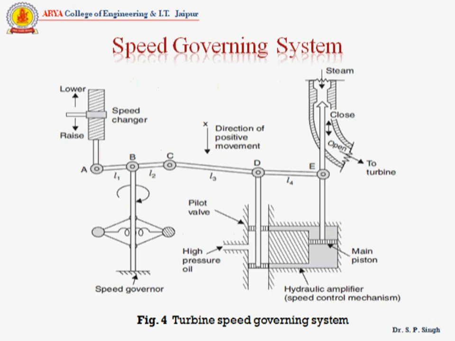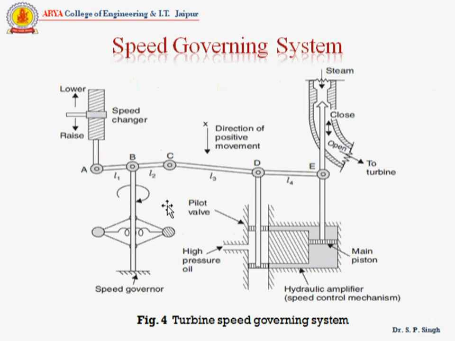Now start with the speed governor. This is a fly ball type of speed governor and constitutes the heart of the system as it senses the change in speed or frequency. With the increase in speed, the fly balls move outward and the point B on the linkage mechanism moves downward, and vice versa.